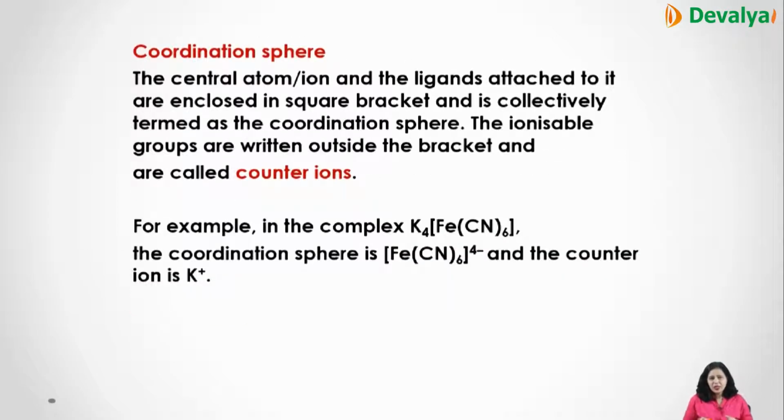Then is the coordination sphere, that is the square bracket in which the metal atom and the ligands attached to it are written. That is called the coordination sphere. And ionizable groups we always write outside the coordination sphere, so those are the counter ions. Like in this, this is the coordination sphere and this is the counter ions.